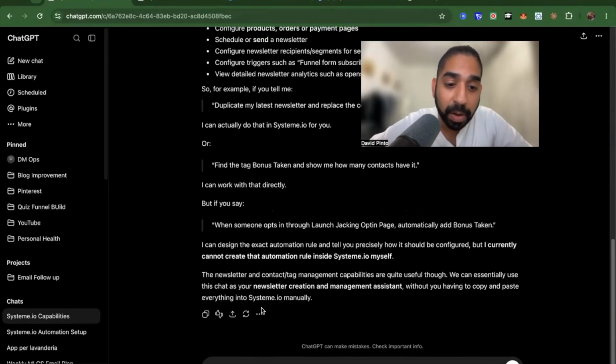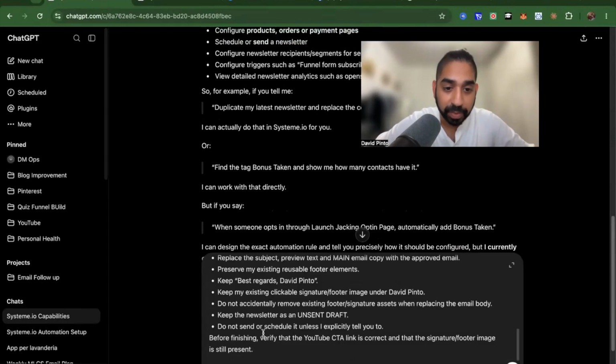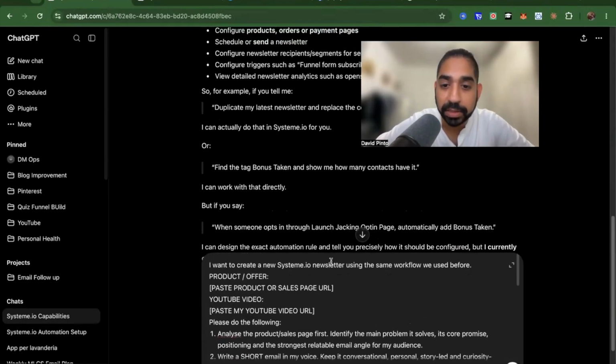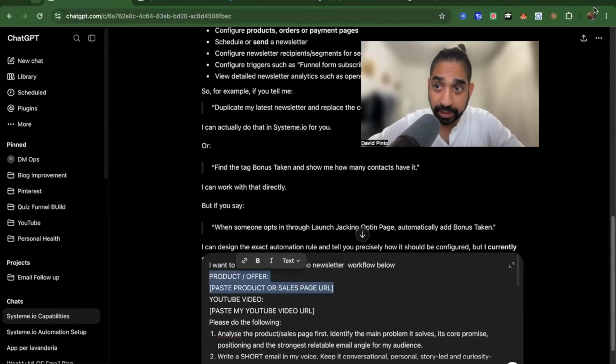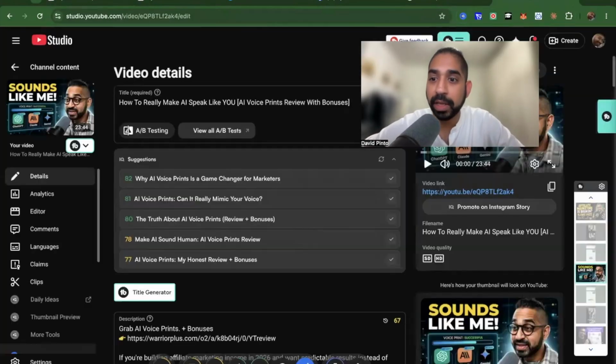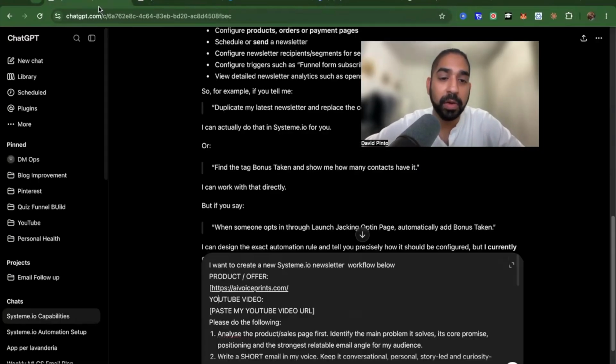So we're going to copy that prompt and paste it here. In that prompt it says I want to create a Systeme.io newsletter using the same workflow. So using the workflow, product offer, we're going to enter the sales page. Take this page, go back, and paste the URL for this page. For the YouTube video, I'm going to copy the link, go back here, and add the YouTube video here.